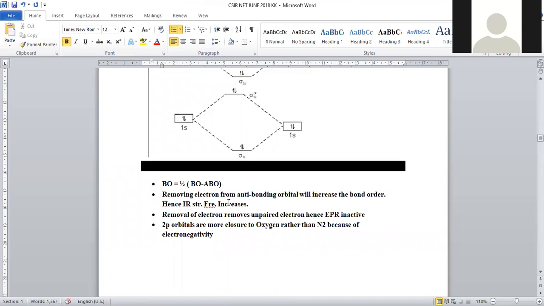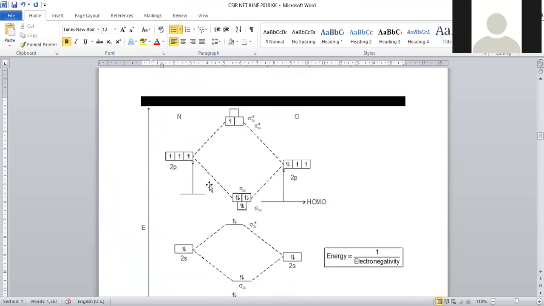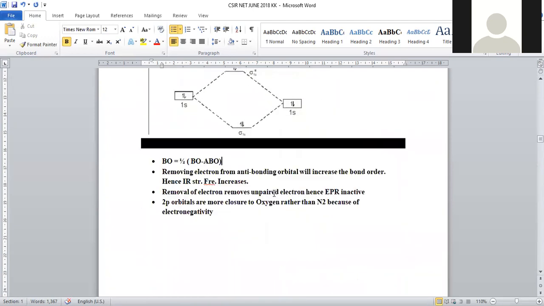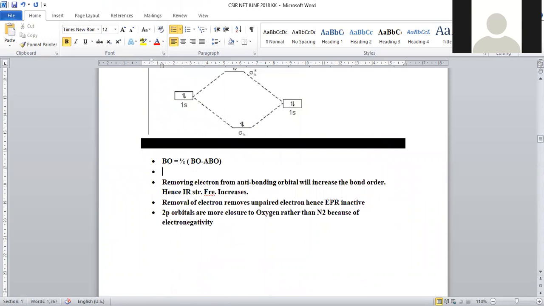When an electron is removed, NO becomes NO plus. NO plus is isoelectronic with the nitrogen molecule. That means bond order will be 3.